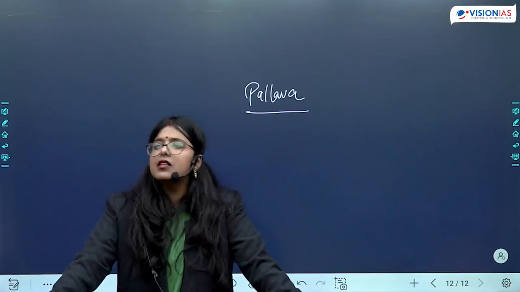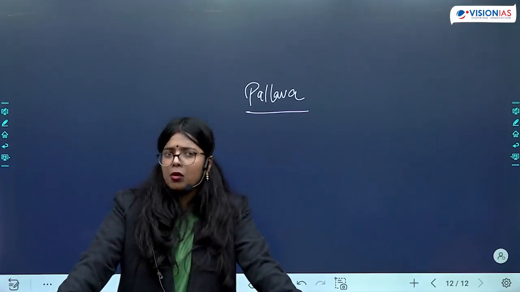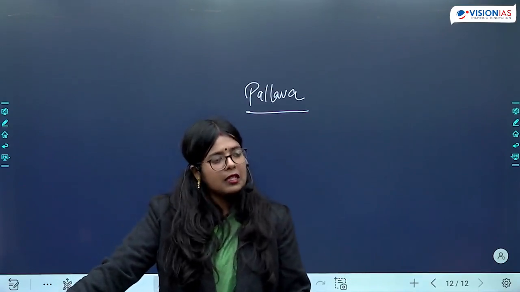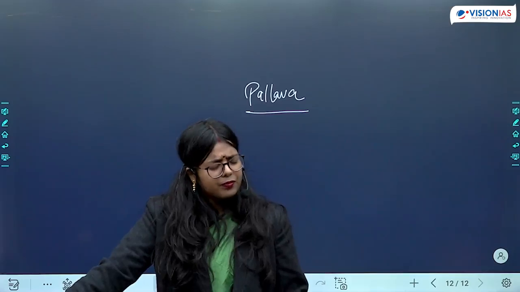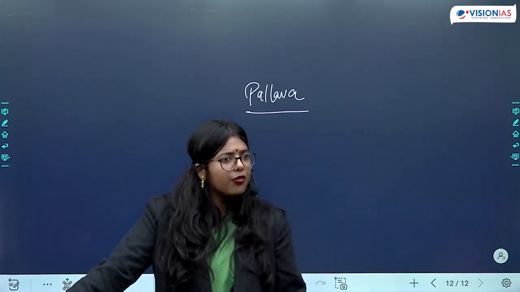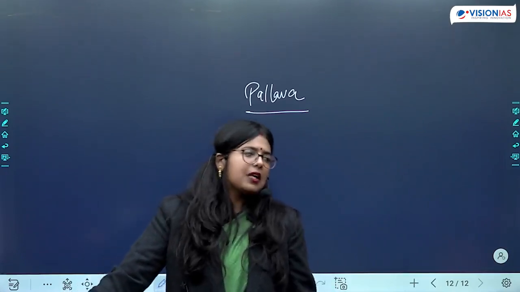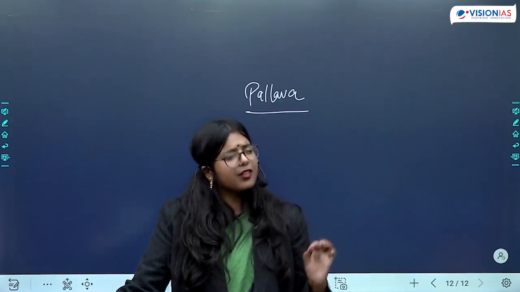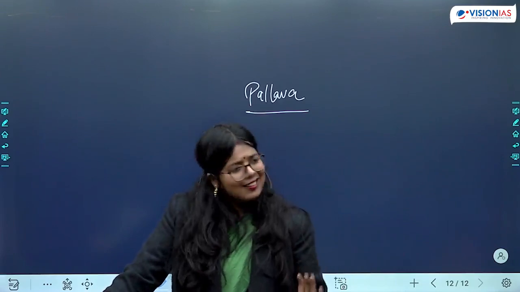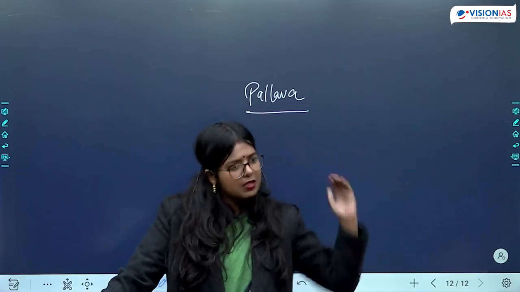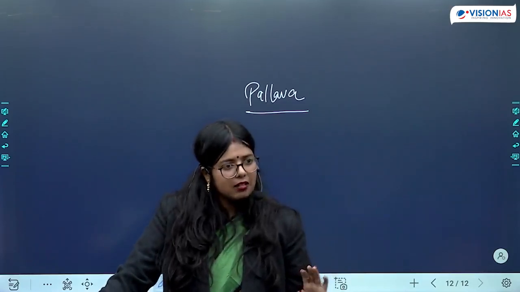When we look at Pallavas, earlier you will not find questions on the Pallav period in mains, but this year one question was asked on the cultural contribution of Pallavas. Okay, in prelims again we need to keep that in mind: important places, important architecture, important literature. That is something that we need to keep in mind. I hope this is clear. The plan is clear. Okay.